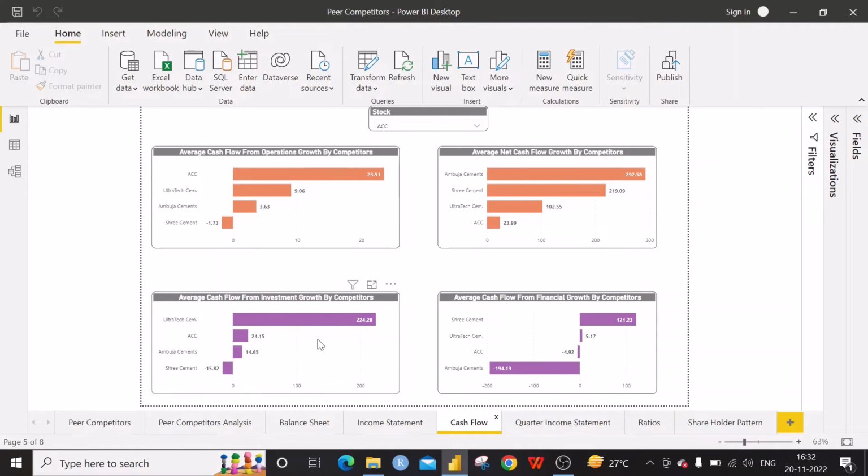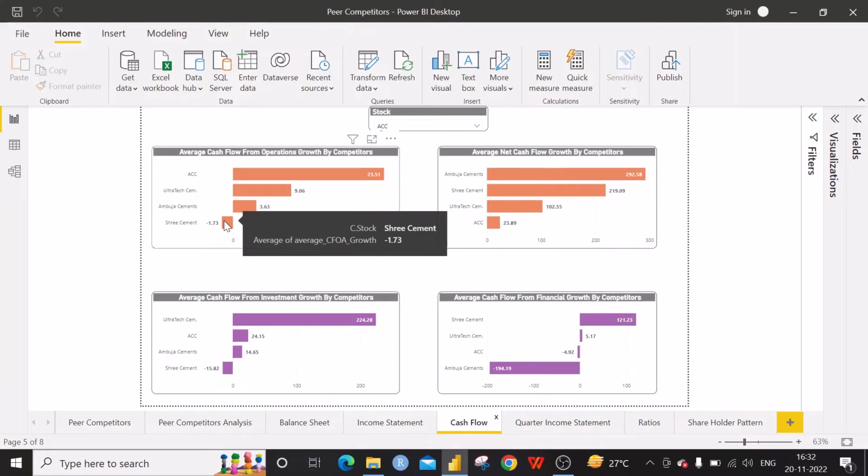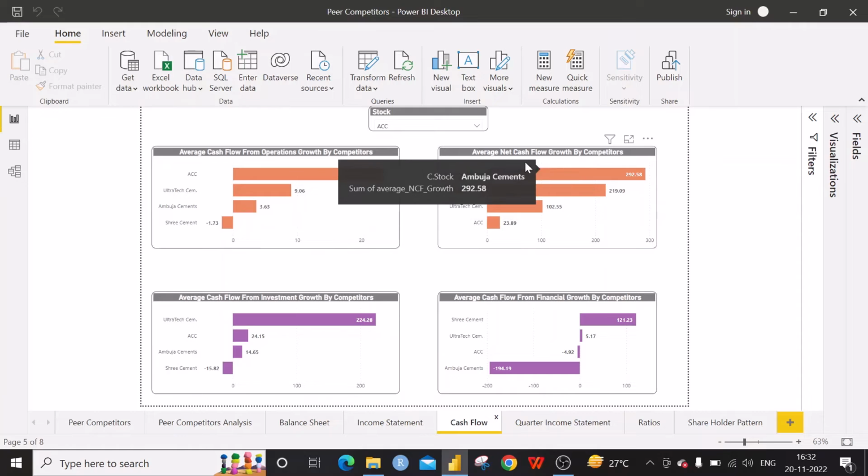In this case, the ACC has got really good growth of the cash flow from operations for the recent years. It is 23.51%. At the same time, Sri Cement has got negative growth for the recent years. It is 1.73% per year. It is reduced in the recent years. The next one is the net cash flow.